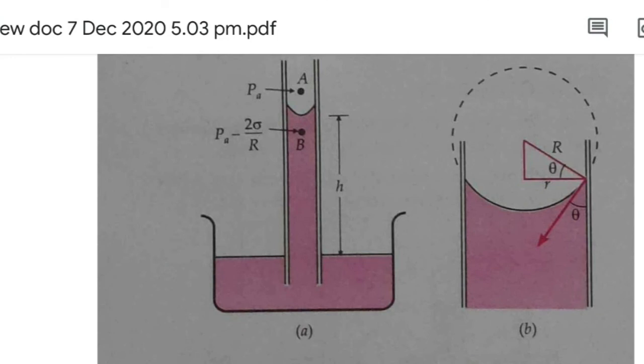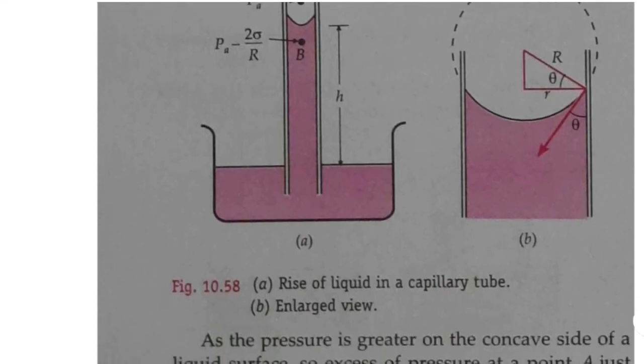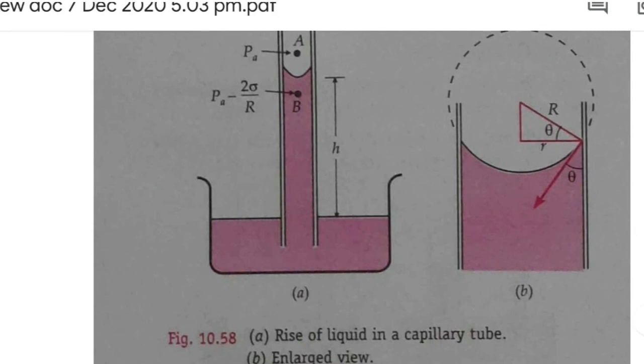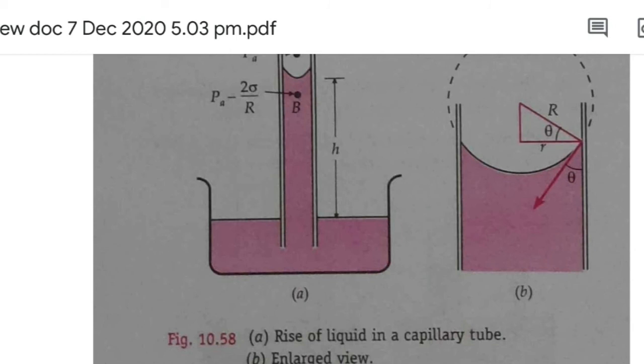Since the meniscus is concave, the pressure just above the liquid surface or meniscus is more than that inside. So the pressure difference, or the excess pressure just above the liquid meniscus, is given by 2S by capital letter R, where S is the surface tension and capital letter R is the radius of that surface, because that meniscus can be considered as part of an air drop.